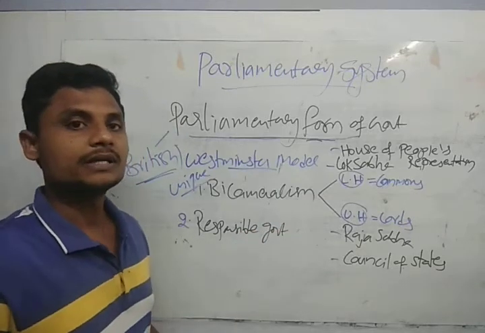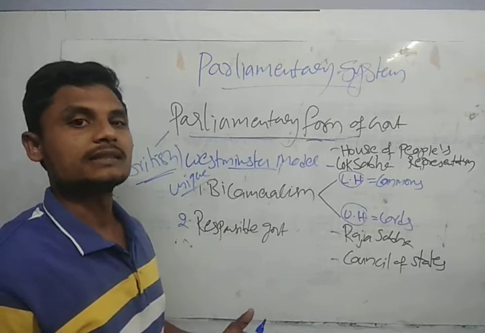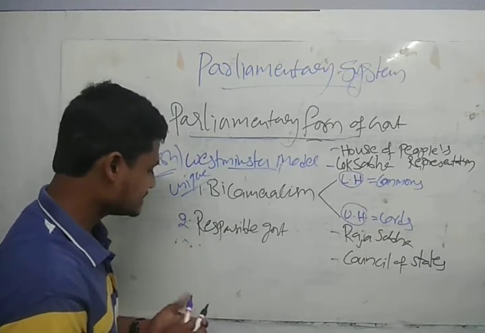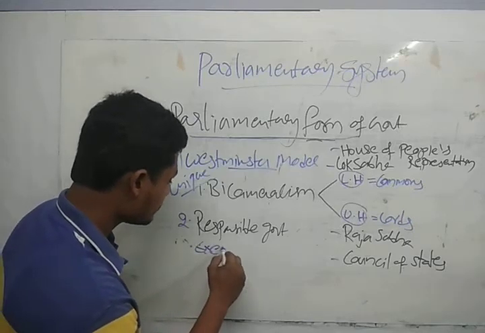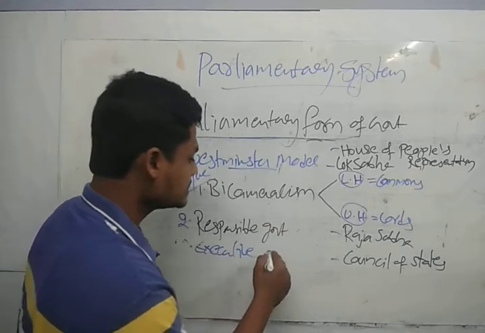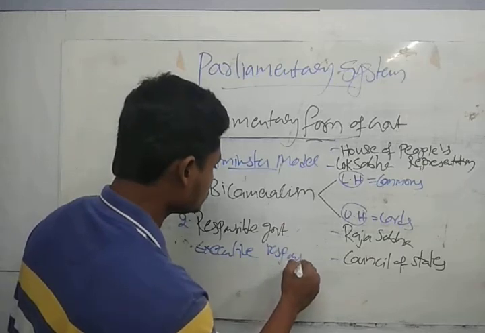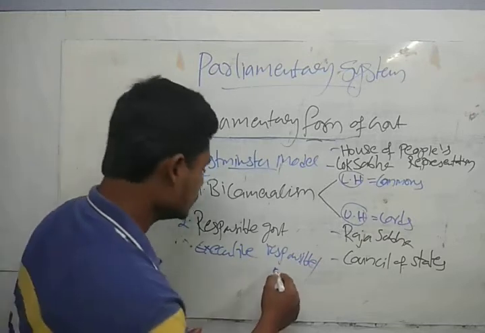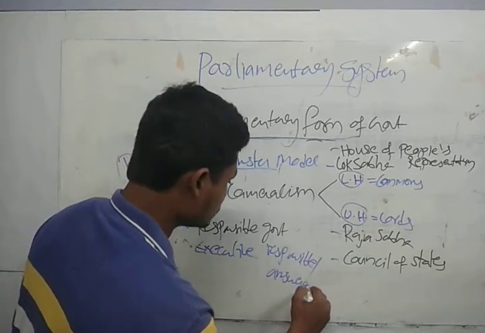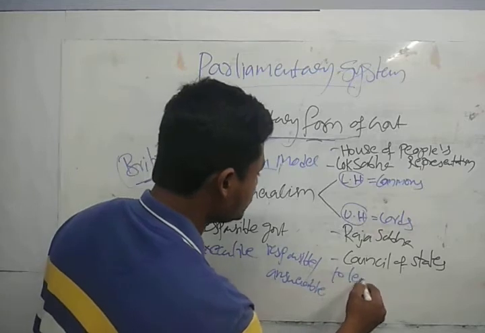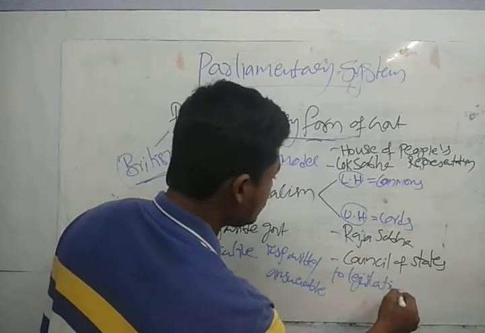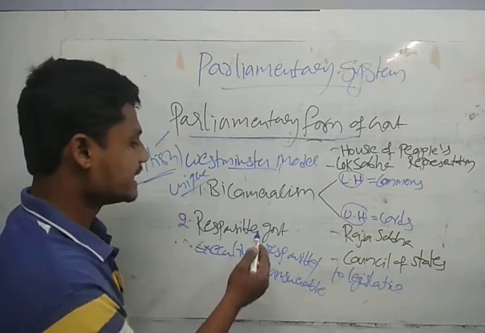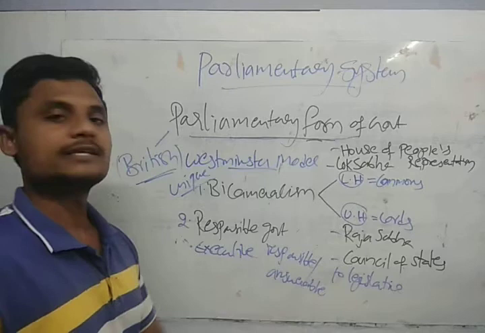Responsible government. So what is responsible government? We can say that the executive is responsible, or answerable, to the legislative.